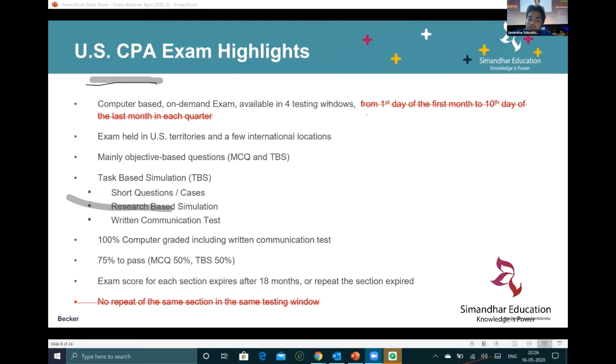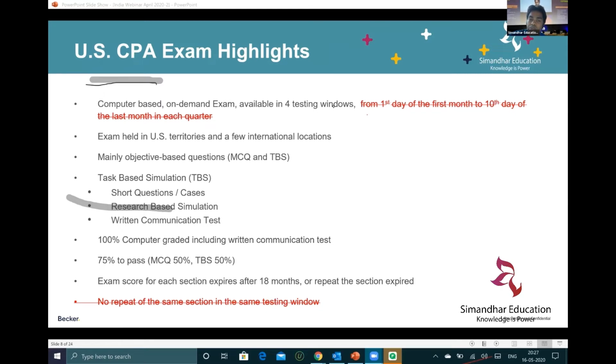There is no visibility or clarification from AICPA that the CPA exam will happen later also. But having said that, because they have come to India after a long time, there are a lot of chances that they might continue this CPA exam, and you might see the CPA exam keep continuing even in India as well. All right, so June and September are your months.